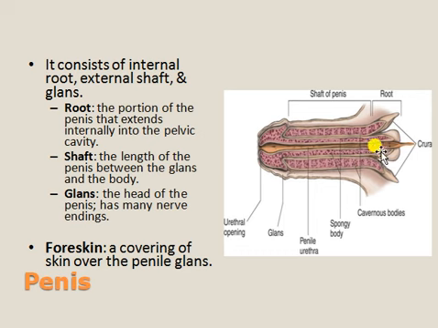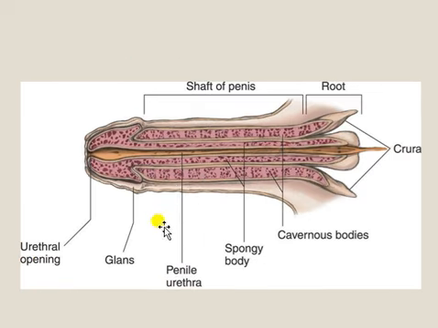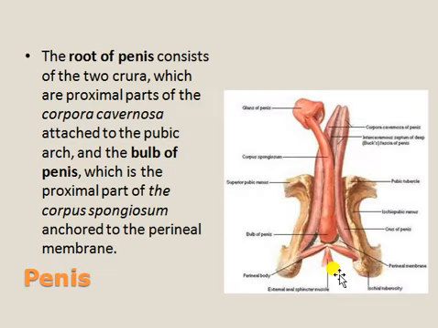This we can call as root. This, up to here, we can call as shaft. This we can call as glans, and the glans is covered by the foreskin. This is simply the structure only. Fine. So the root of the penis.